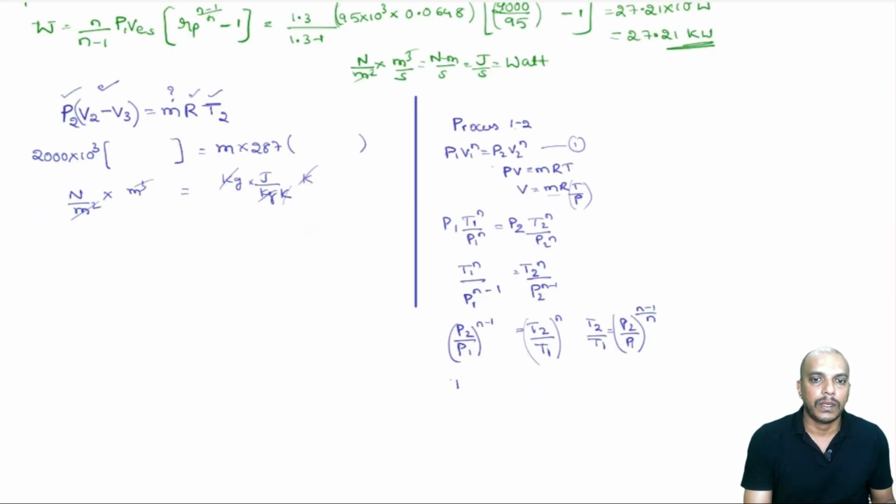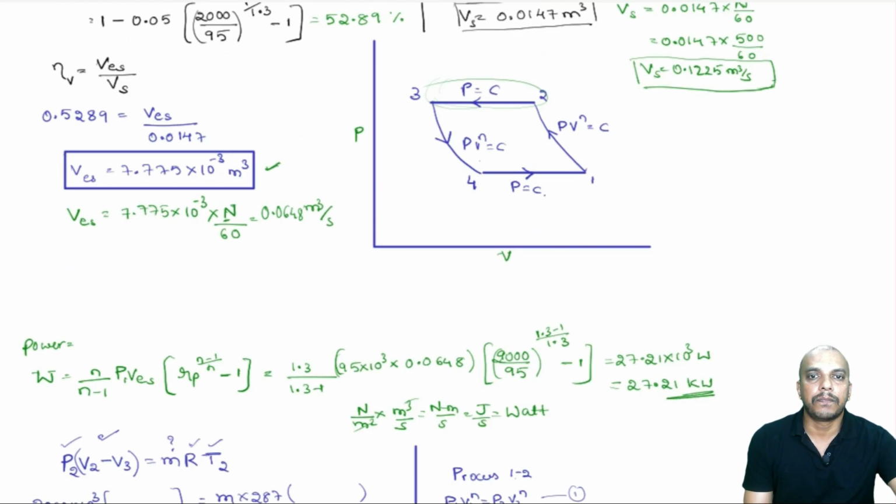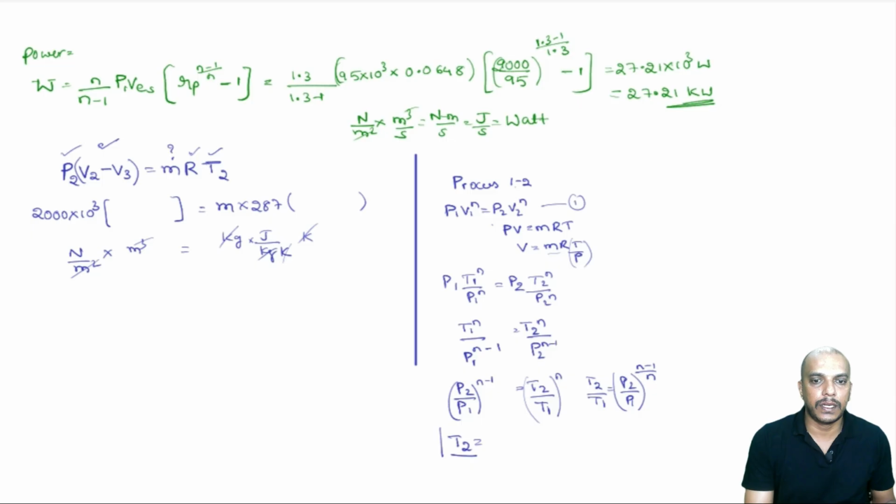We know the value of T1. T1 is 300 Kelvin. And P2 by P1 is 2000 divided by 95, whole power 1.3 minus 1 divided by 1.3.